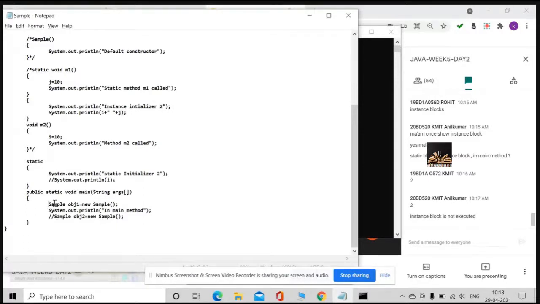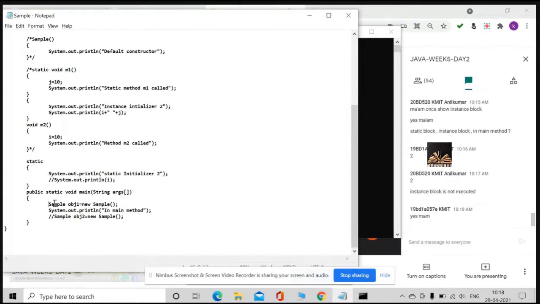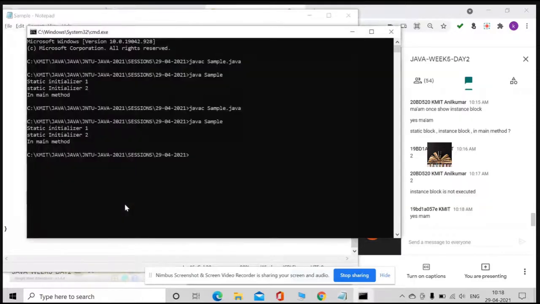But if I am not creating any instance, that is any object, how will the instance initializer be executed? Yes or no? Did you observe? So if I keep this uncommented, that is once I try to create an object for this, then what is going to happen?